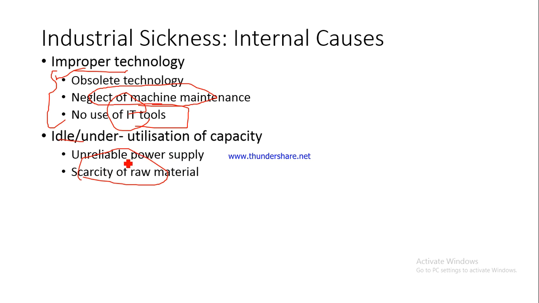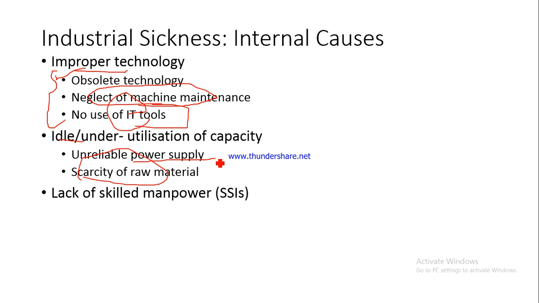Many a times unreliable power supply also leads to underutilization of capacity, because most firms, including the smaller firms, are still dependent on the electricity supply to run their machines. They do not have their own sources of power. They cannot generate their own electricity, because of which they have to be dependent on power supply. And if this power supply is unreliable, intermittent, many a times there is no electricity for 2 hours or 3 hours in a particular day, then naturally the machines would not be able to work and the capacity would remain idle. The machines would not be working and the people manning those machines would also not be working.